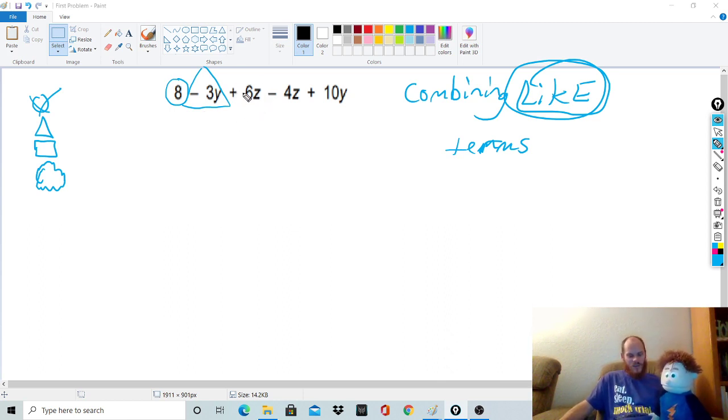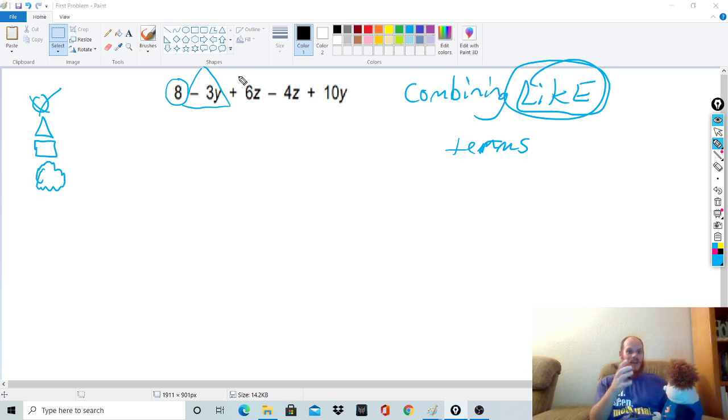Now, this guy goes with it, because it's a variable term. But this one doesn't go with it. Why not? Because one is a y and one is a z. Here's a good way to look at it. If I had 3 apples and you had 4 oranges, would I say I have 7 apples? Well, no, because you don't. But I would say I have 7 fruits.